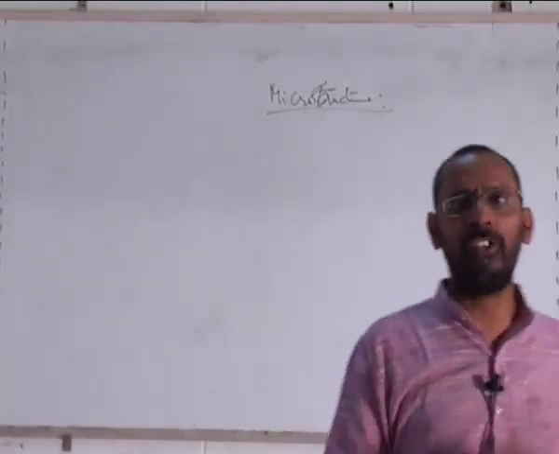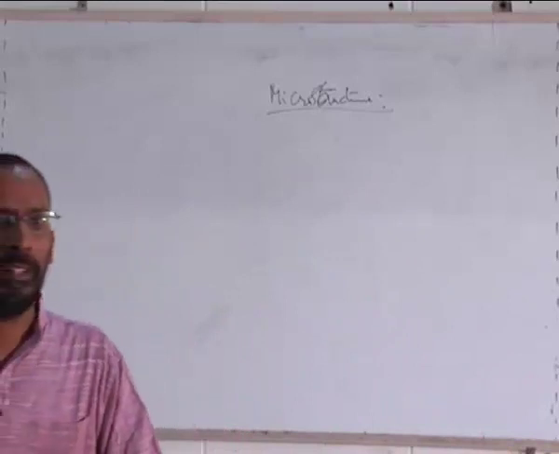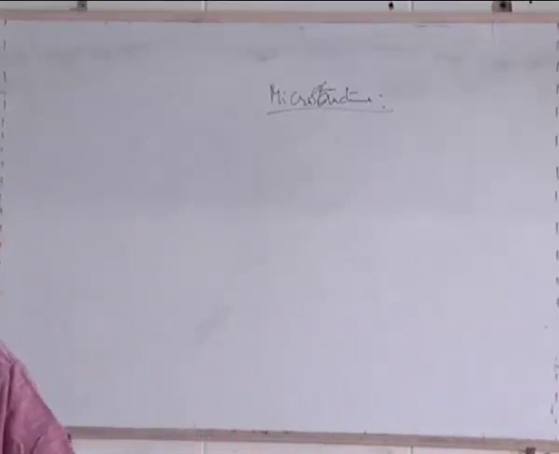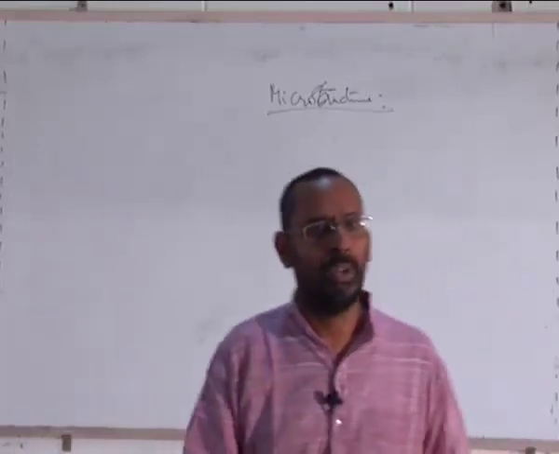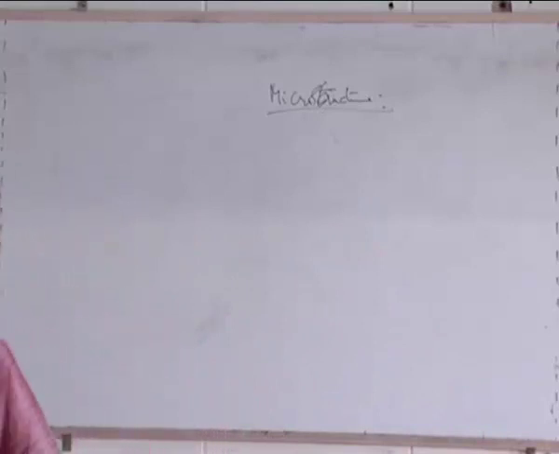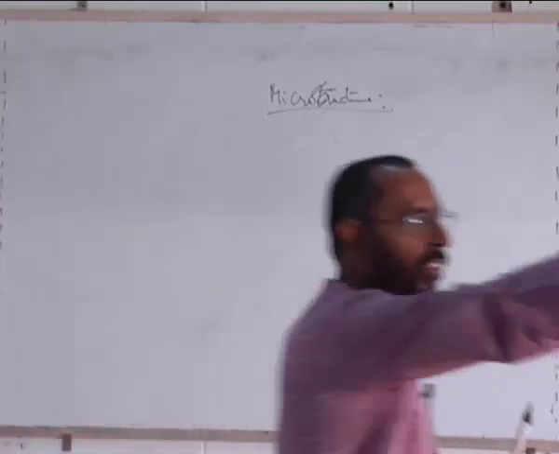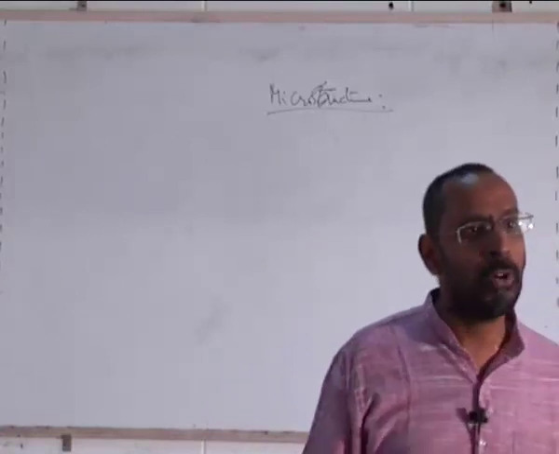For example, one simple thing I know is that the strength of a metal depends on many things. Can you name a few? I give you a metal called aluminum. What does the strength of this aluminum depend on? Can somebody tell me? Raise your hands. Yes, can you tell me? Grain size and composition. But when I say I am giving you a metal called aluminum, there is no composition coming into the picture at all, because it's pure aluminum.